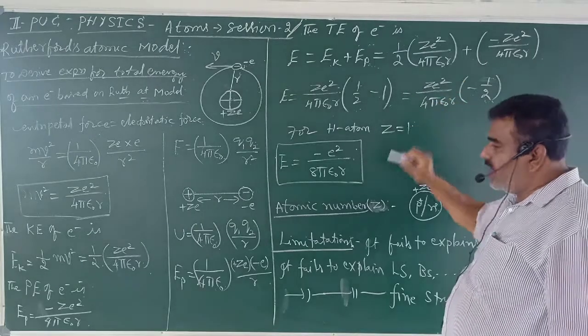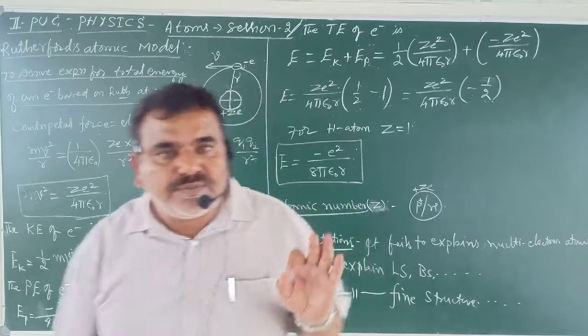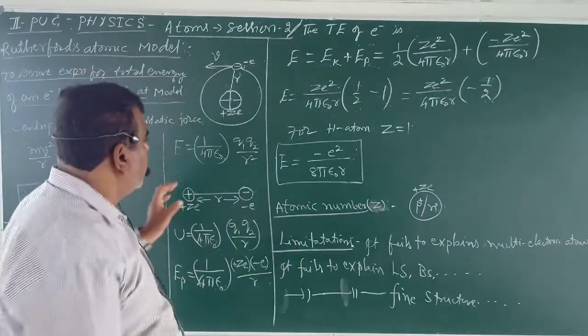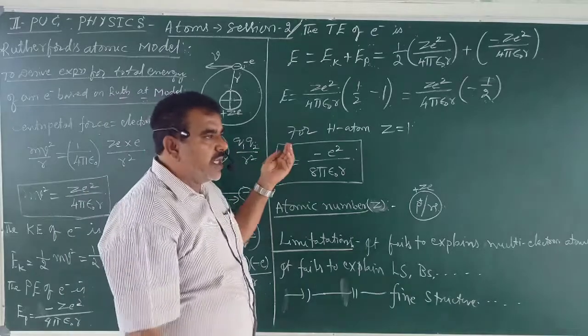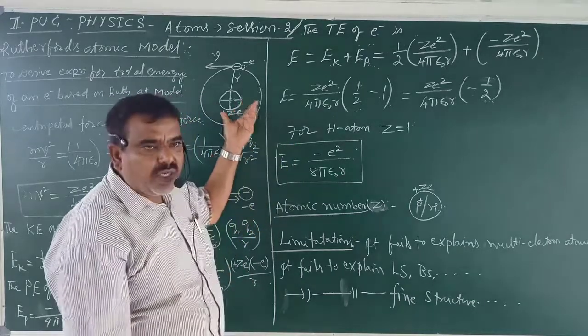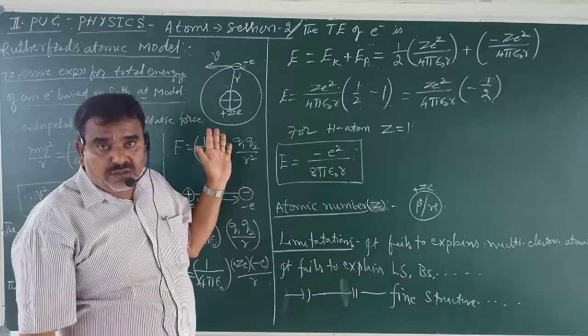Okay, what does Z mean? Z means atomic number. Rutherford himself, after studying the experiments of Goldstein, concluded that the nucleus consists of protons.